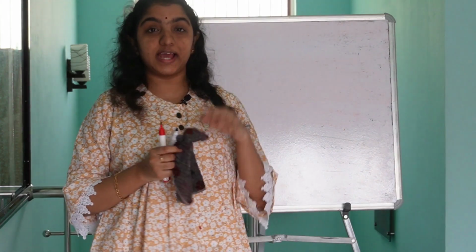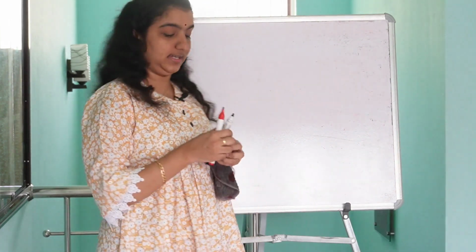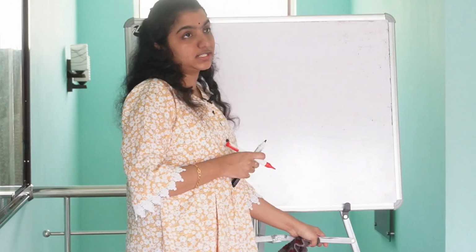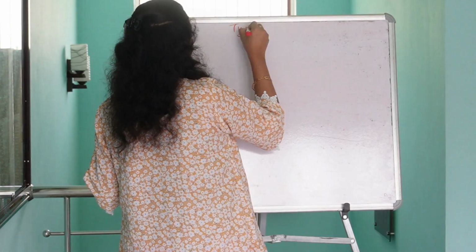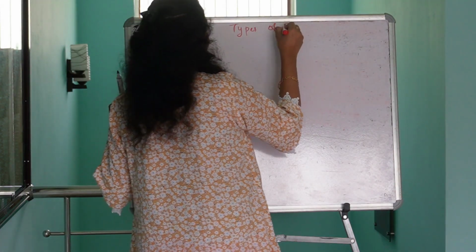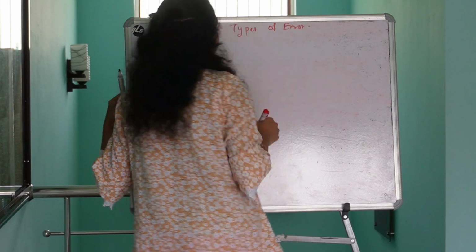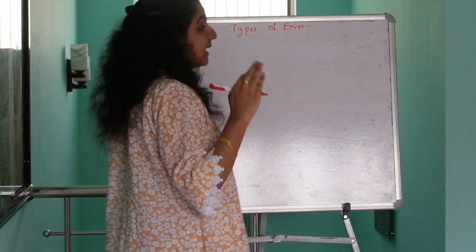Is it clear, guys? Accuracy, precision and errors? Yes. Now let's move on to the next topic, that is types of error. Types of error. And here we discuss three types of error.